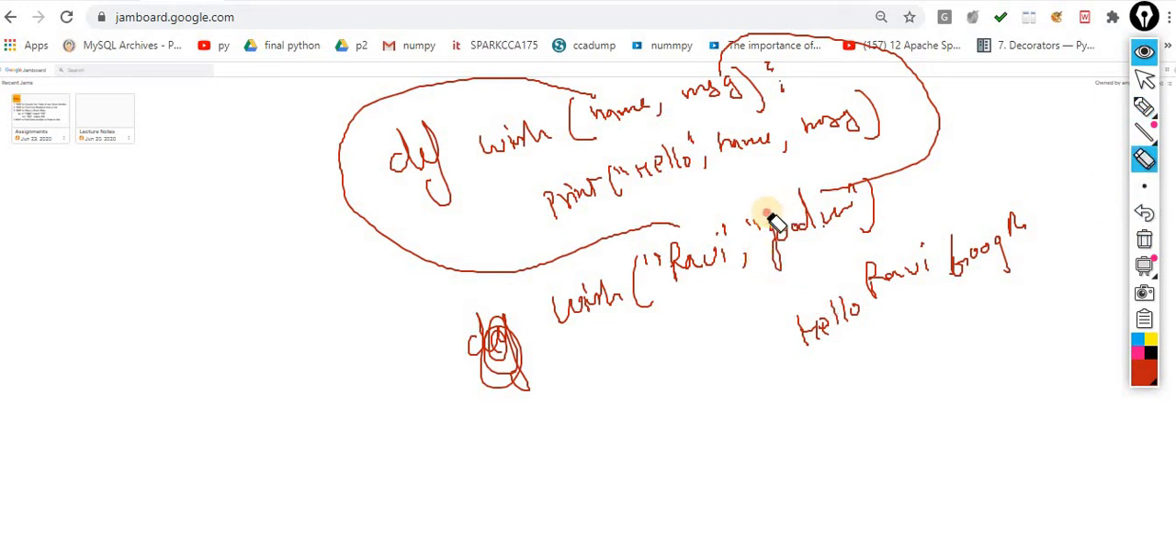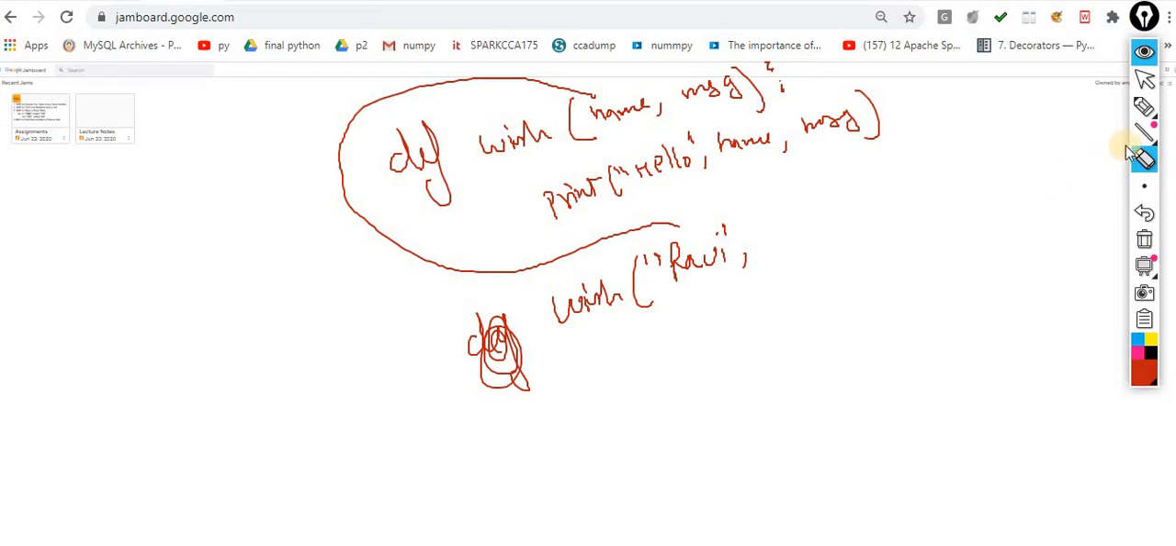When I call this function, you have to use this variable name, that is message is equal to good morning. That's it. So now it becomes the keyword argument. Now you are passing this value.